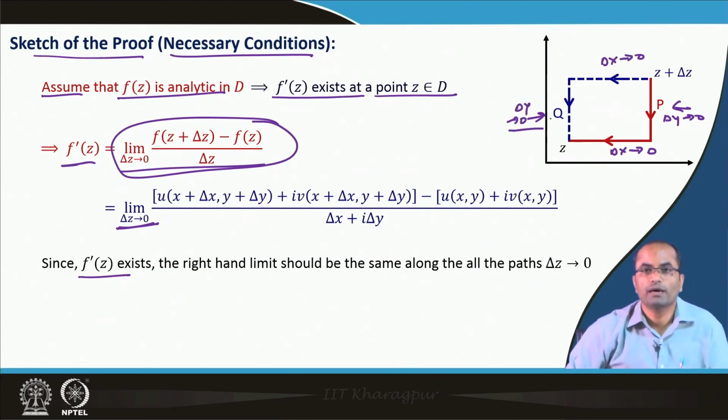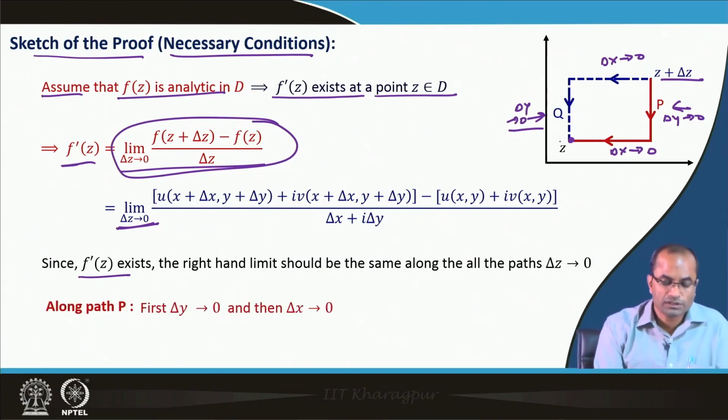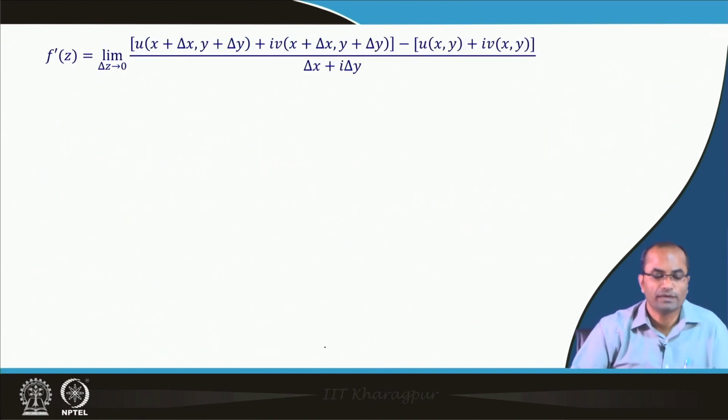Along these two paths we approach from z plus delta z to z, and we will see what comes out.